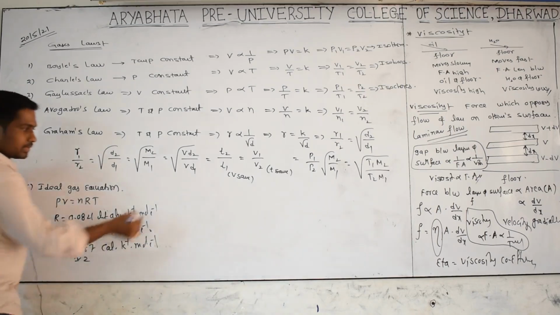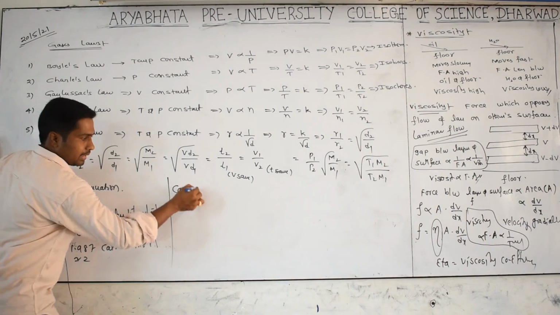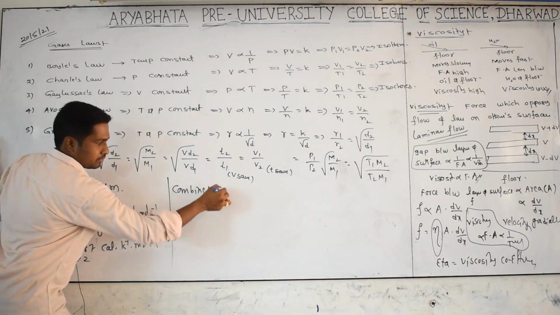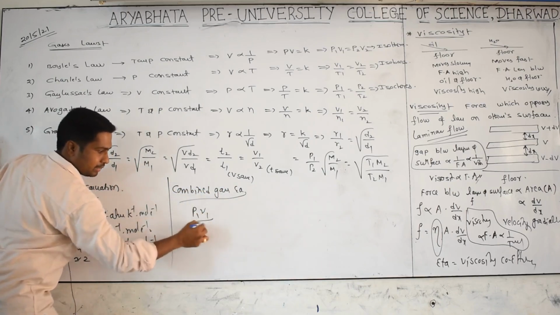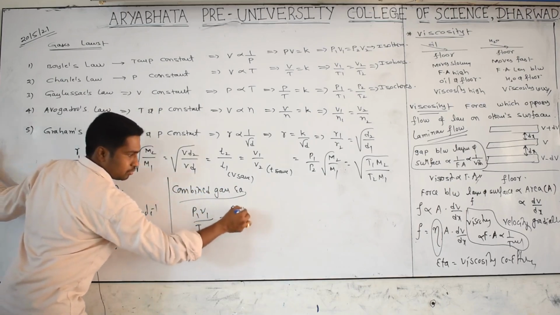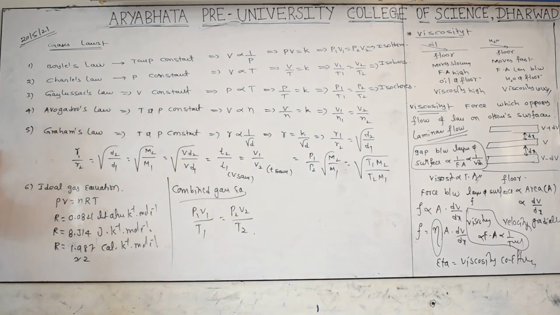If you take the same thing, we get the combined gas equation. What is the combined gas equation? P1 V1 by T1 is equal to P2 V2 by T2. It is called the combined gas equation.